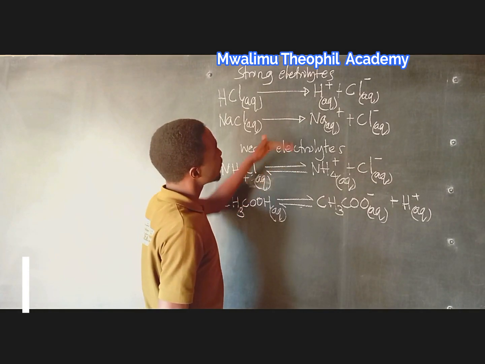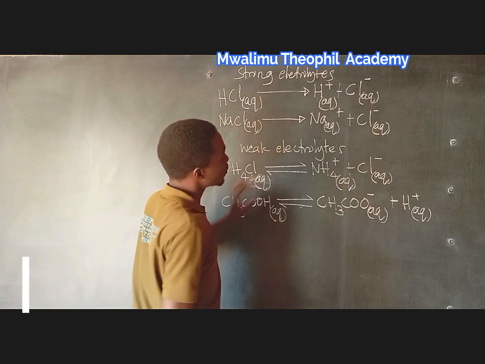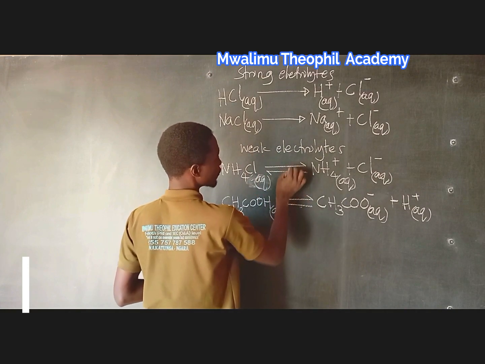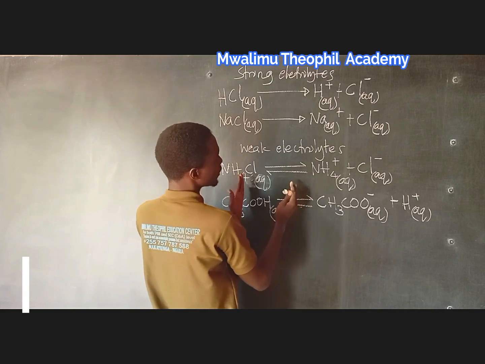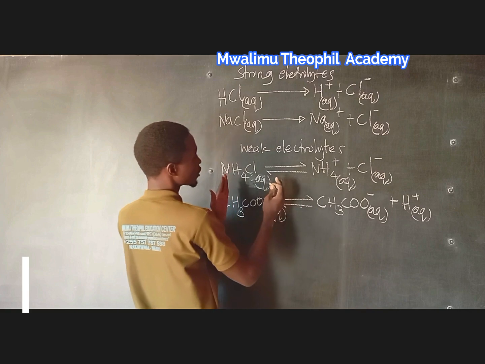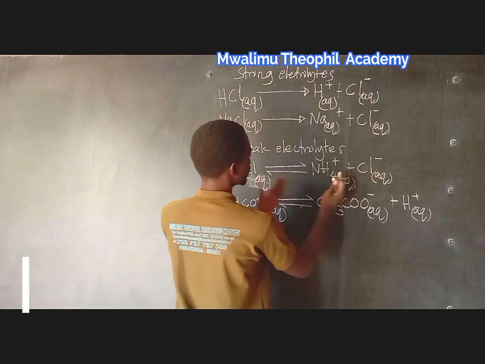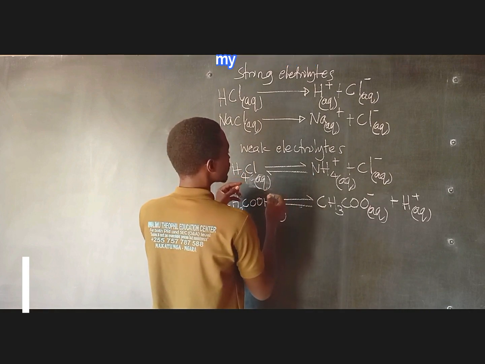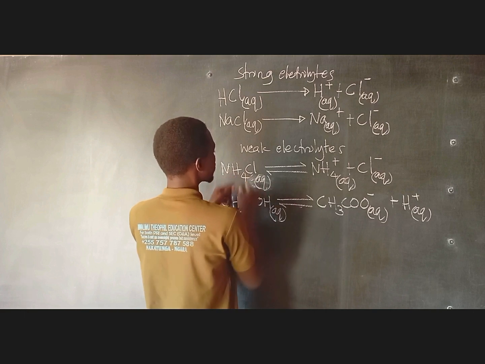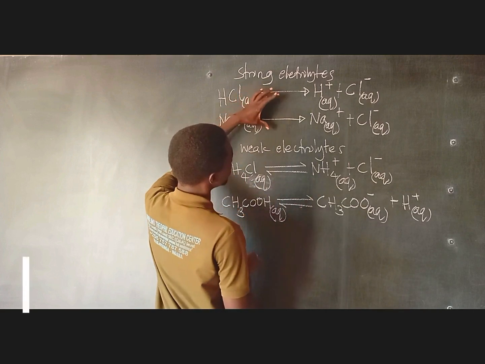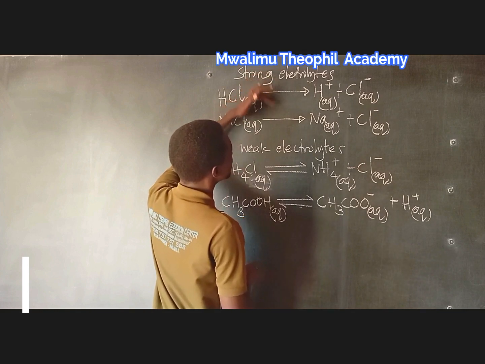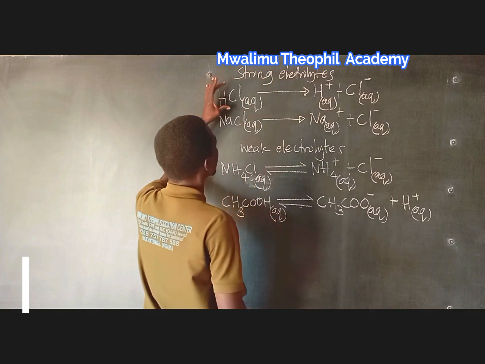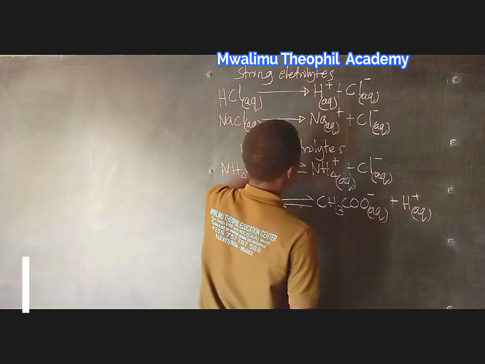How can you differentiate them from the first examples? They are different because in the last two examples, the weak electrolytes, I have used the half double arrow to mean that the dissociation is partial. It means that the dissociation can go in either direction, either forward or backward. As it is partial, it is not as strong. It does not involve the complete dissociation of the electrolyte. But in the first two examples, I have used a single full arrow in each equation to mean that the dissociation is complete. A strong electrolyte dissociates completely into its free ions.